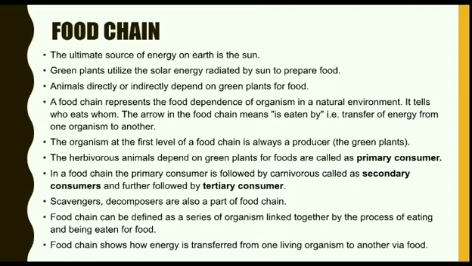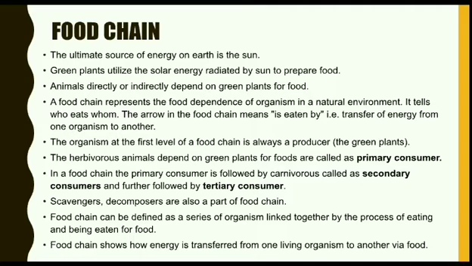In the food chain, the first level is the producer, that is the green plants. As we have studied, all living organisms on earth directly or indirectly depend on green plants for food.